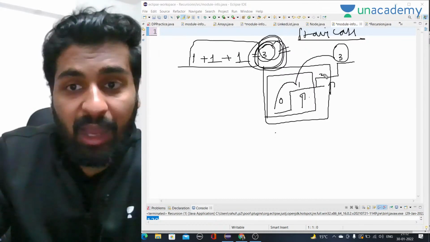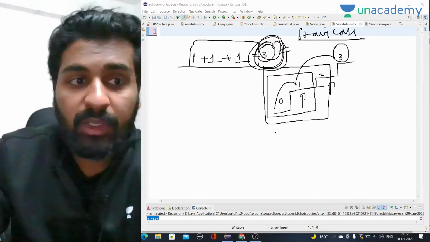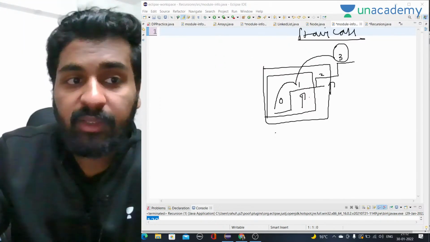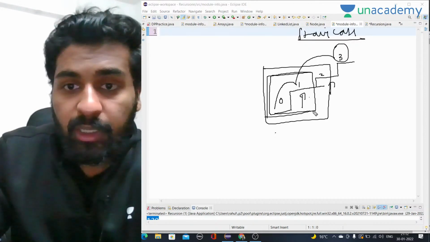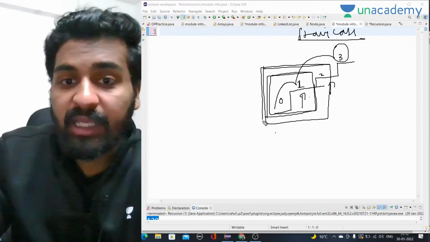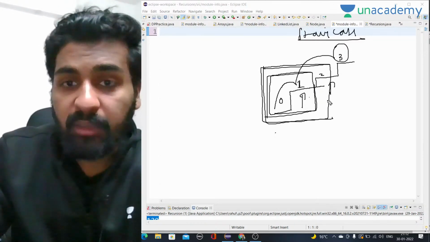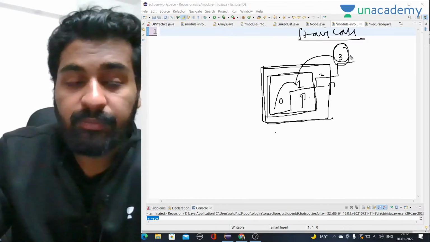Because after reaching the second stair or the first stair, we just have to take one step more and we will reach the top. That means if we calculate the number of ways to reach the first stair and the number of ways to reach the second stair and add them, their sum will give me the number of ways to reach the top of this staircase.